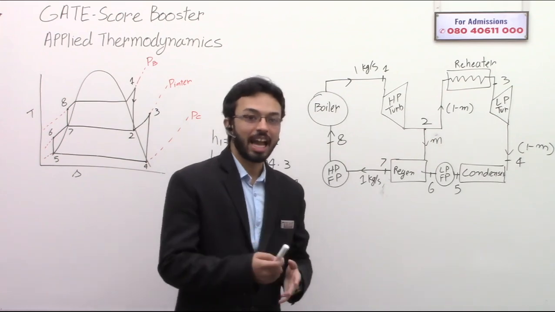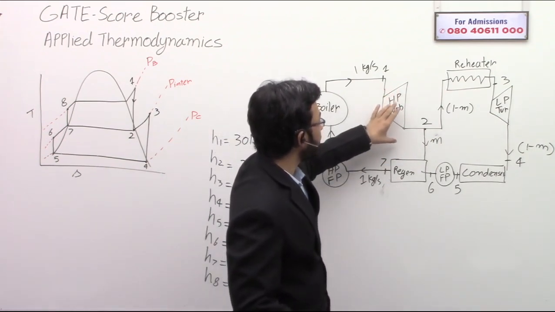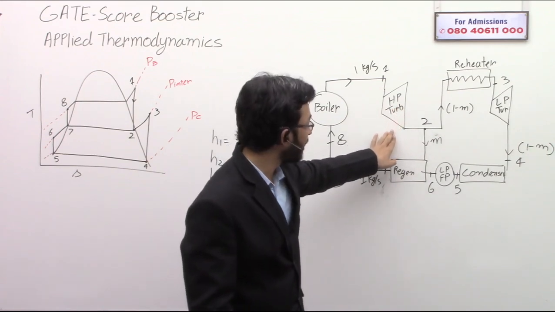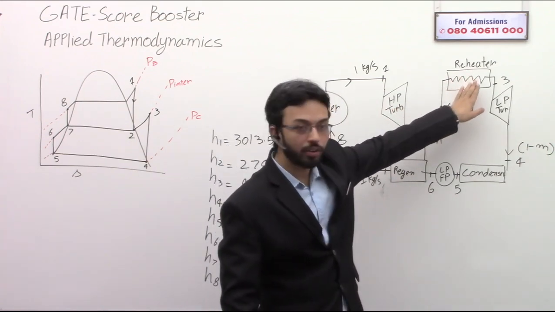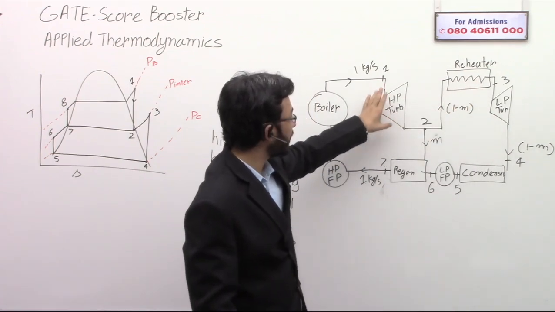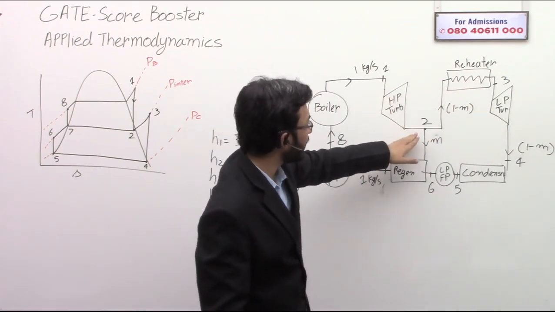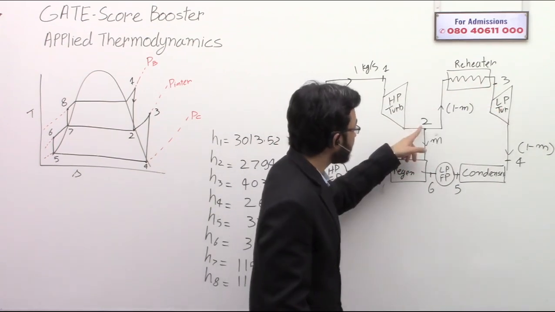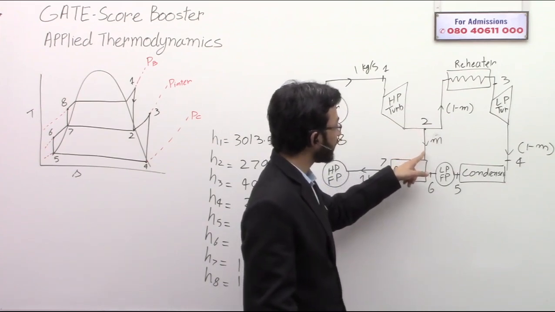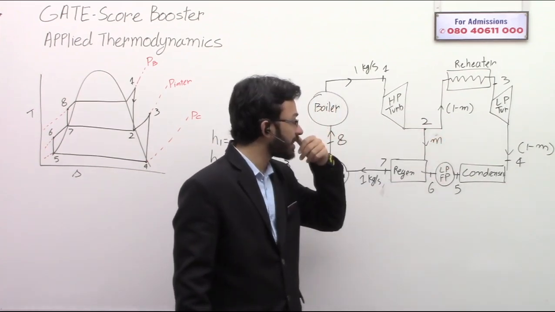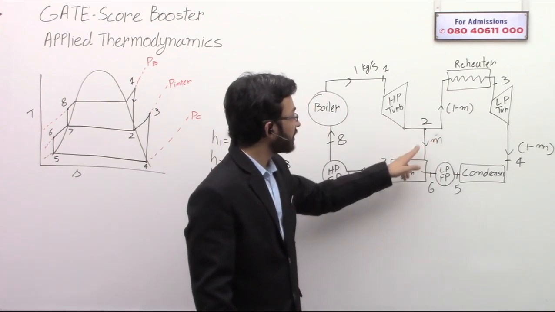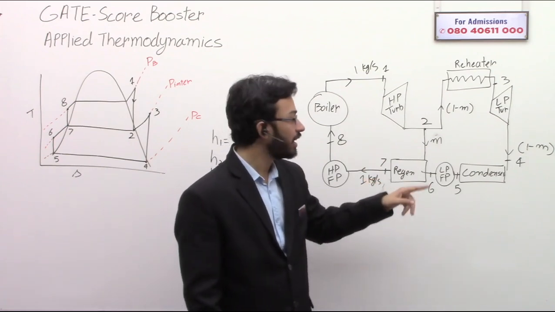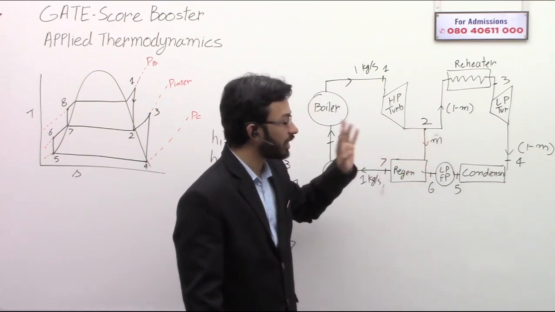What is bleed steam? All the steam that has expanded in the high pressure turbine is not carried forward for reheating. Some part of it is taken out. That is, let's say m kg per second is taken out, and that m kg is supplied to another heat exchanger called the regenerator.